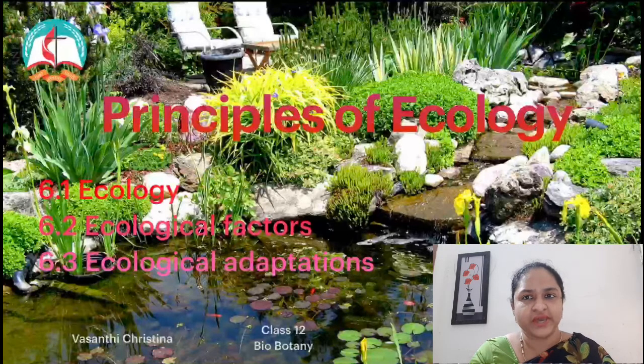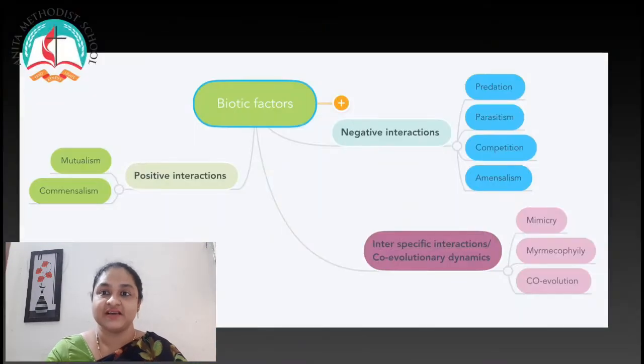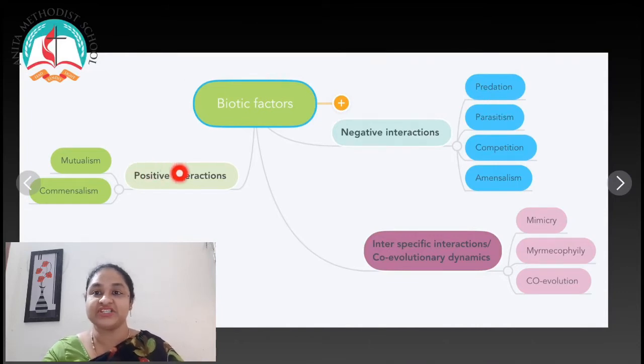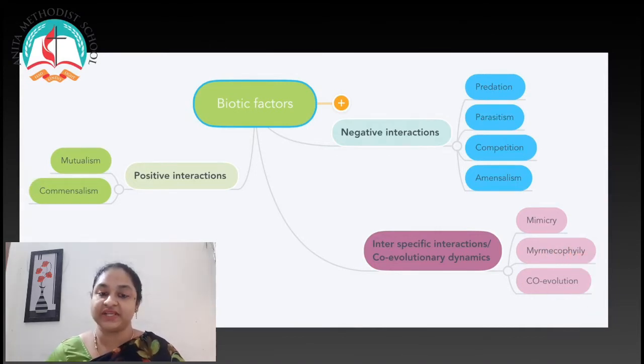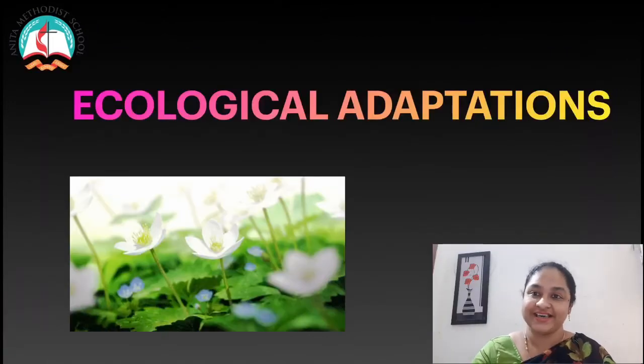If we have to have a quick recap of what we learned in the last class, it was about the biotic factors. We had positive interactions, negative interactions, and then interspecific interactions. In negative, we learnt about predation, parasitism, competition, amensalism. And in positive interactions, we learnt about mutualism and commensalism. Under interspecific interactions, we learnt mimicry, myrmecophily and co-evolution. Okay, so we will start with ecological adaptations in today's class.